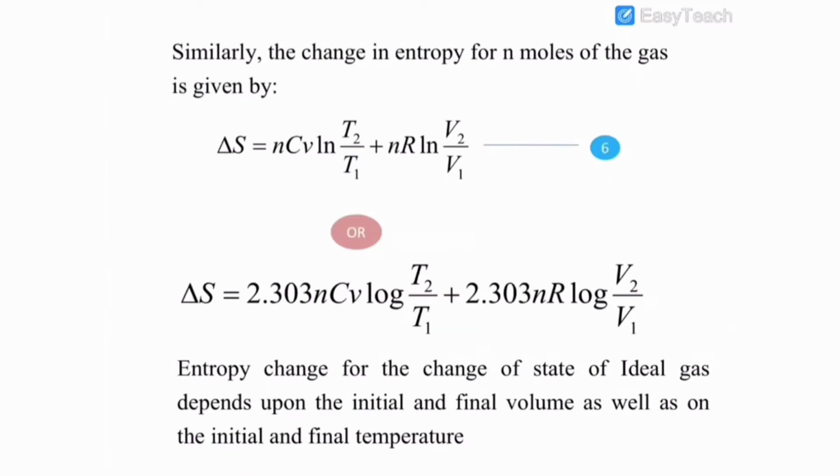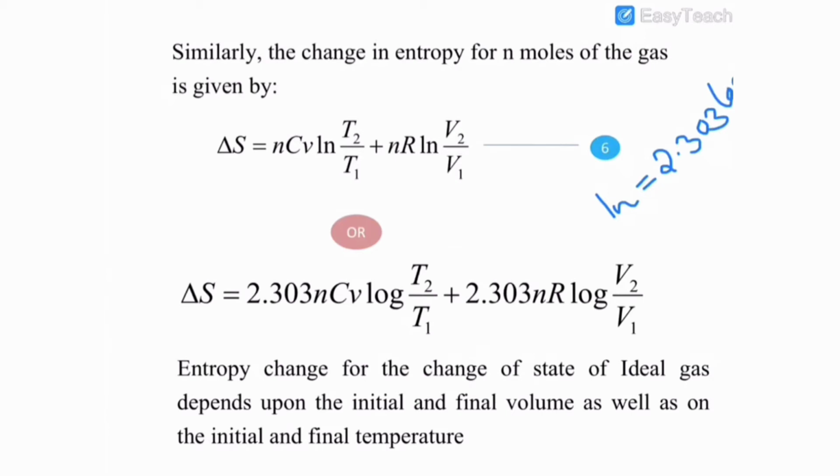Similarly, the change in entropy for n moles of the gas, given by the above equation, can be rewritten as delta S is equal to n Cv ln T2 by T1 plus n R ln V2 by V1. Converting ln into common logarithm, ln is converted into 2.303 log.